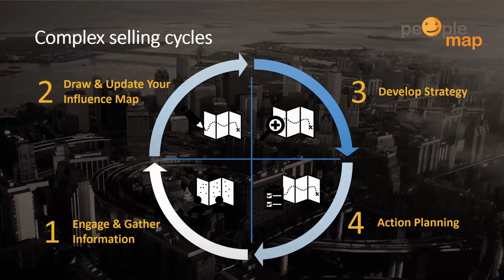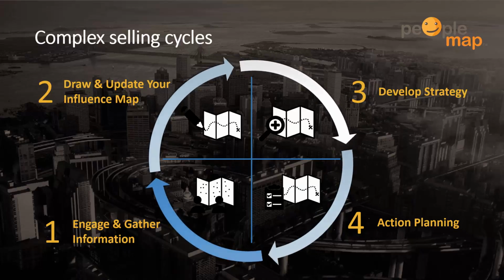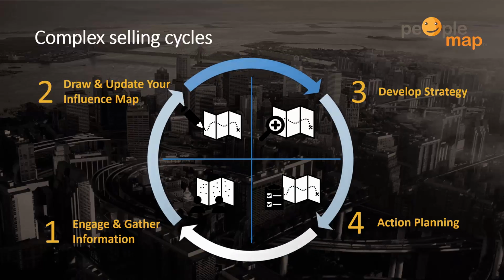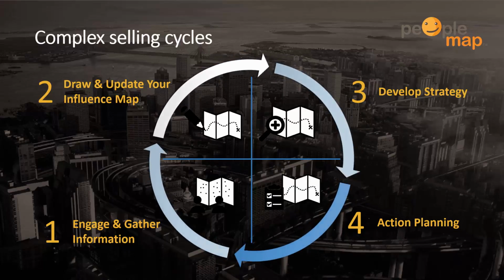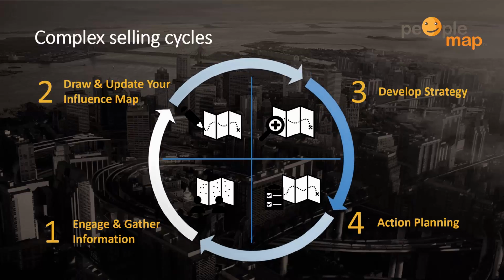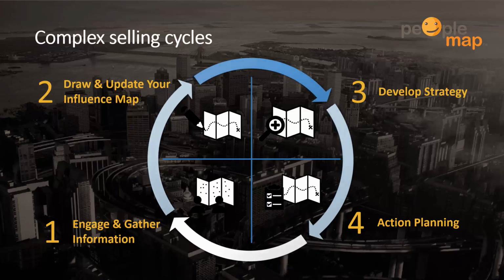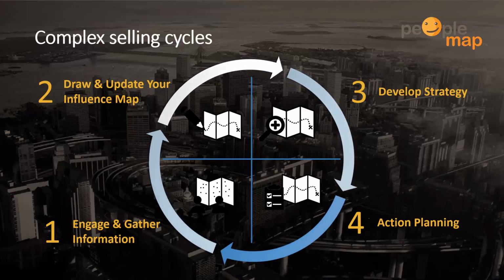As you continue to engage with your customers, things will change. No worries though, your influence map wasn't meant to be static. Continue gathering information and updating your map. Adjust your strategy and determine next steps in your action plan. When done well, this simple 4-step process will improve your chances for success.